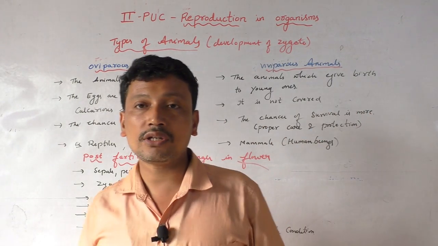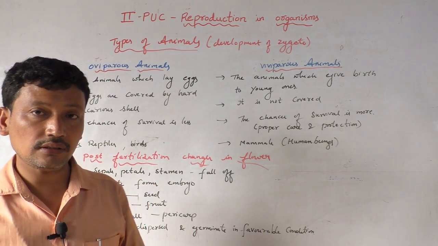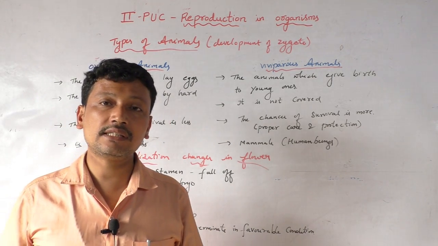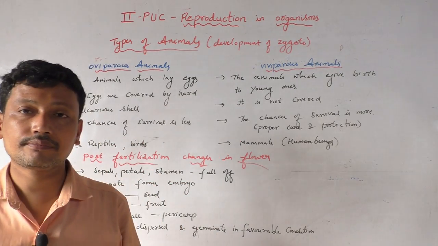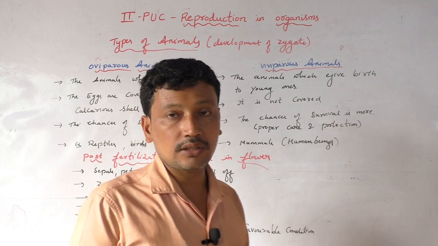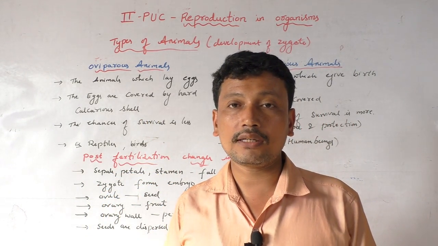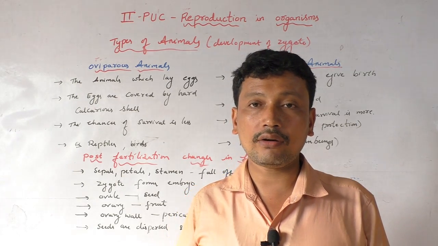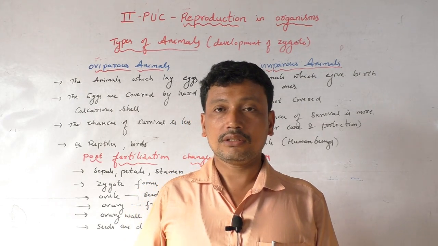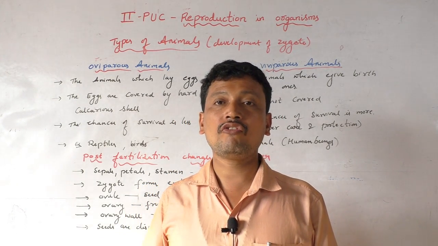So after seed maturation, the seed undergoes dispersal. On having a favorable environment, these seeds are germinated. So until now we have discussed the whole chapter of reproduction in organisms. I hope all of you have understood very well. We have discussed most of the concepts in this reproduction in organisms chapter, which comes for 5 marks in your exam.